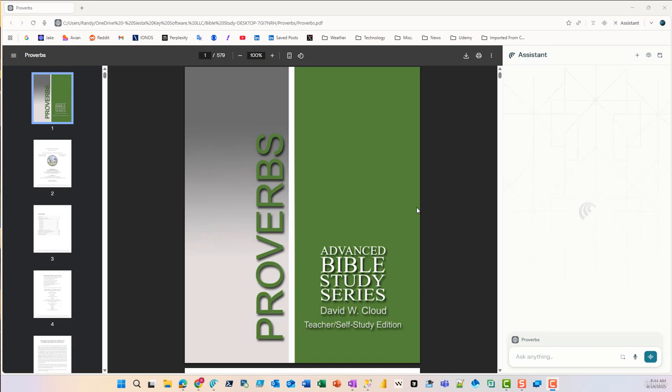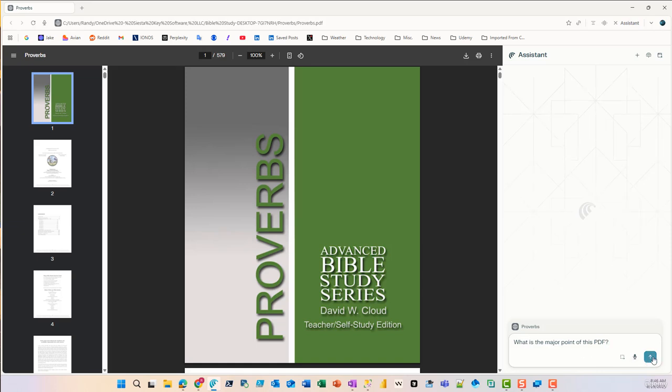So we're going to see how well it can summarize a PDF document that's a little under 600 pages in length. All right, now I'm just going to start off very simple. Before I get into detail, let's just make sure that Comet can summarize a PDF of this size at all. So I'm just going to keep it real simple. What is the major point of this PDF? Let's see what it comes up with.